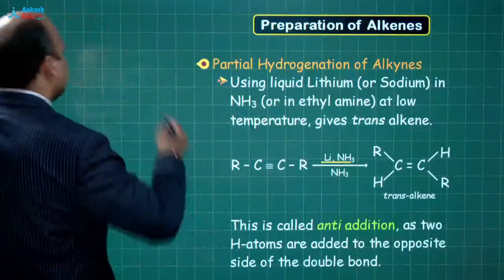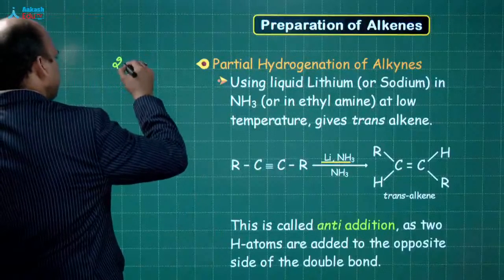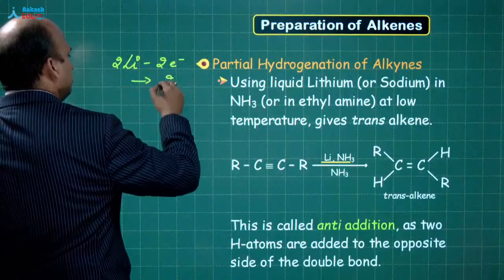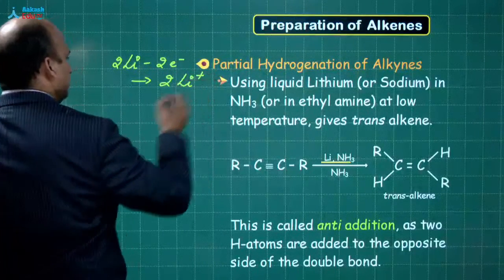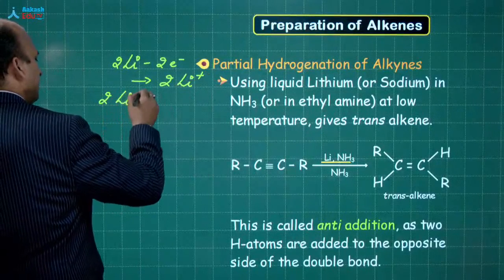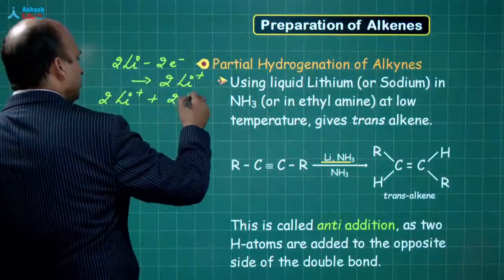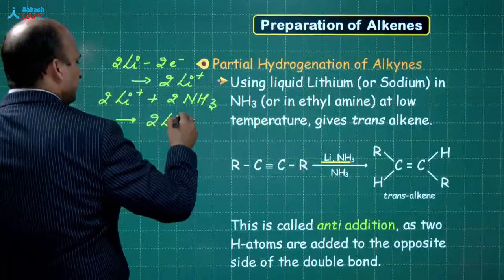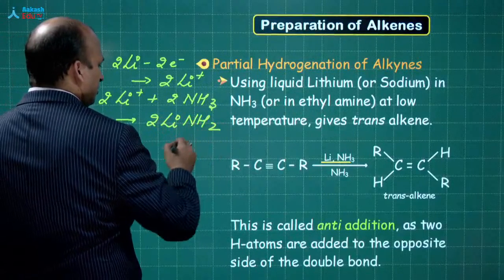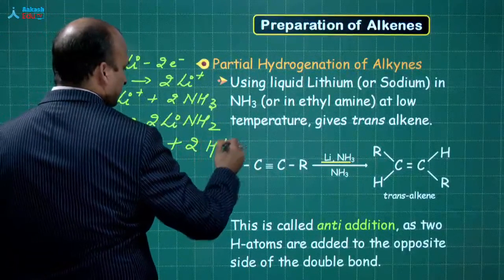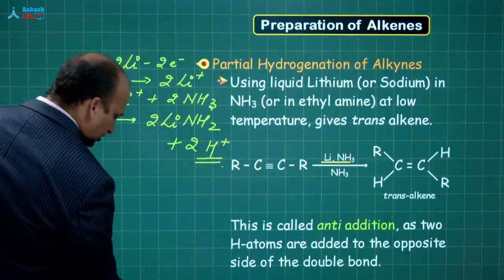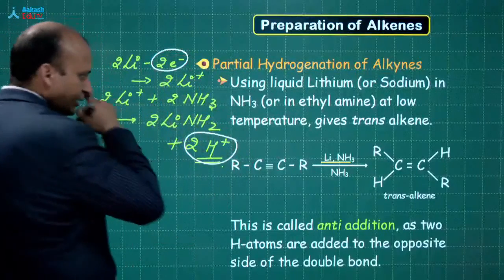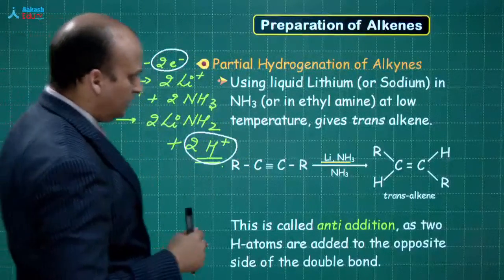Now this is a good question. See, 2Li will release 2 electrons to give 2Li plus. This 2Li plus combines with 2 ammonia molecules and you will get 2LiNH2 plus 2H plus. Okay. So dear students, you are having 2 electrons and you are having 2H plus. Okay. So how will the reaction take place? Now let's see this.